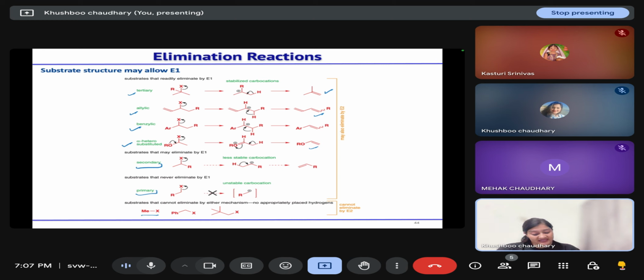Similarly, your methyl halides or your benzylic halides, and your carbon that is attached with the tertiary center where no H is possible at the adjacent carbon of the carbon that is attached with the leaving group, in that case E2 elimination or E1 elimination is not possible.